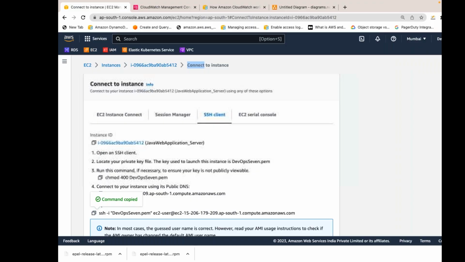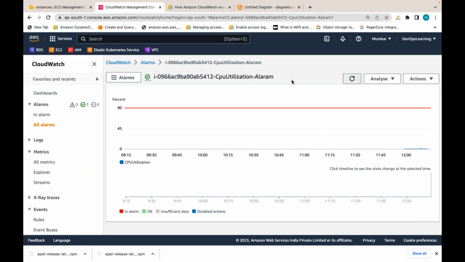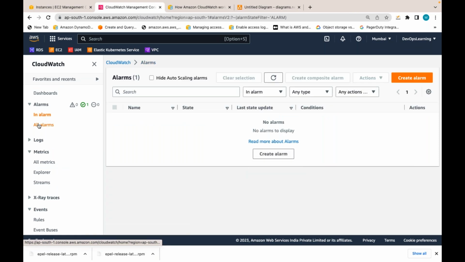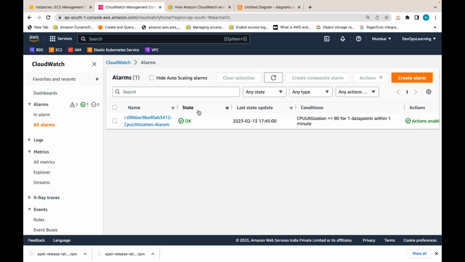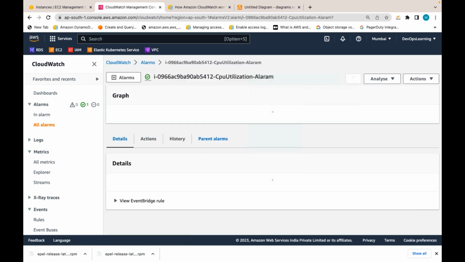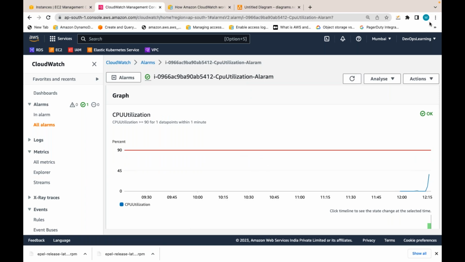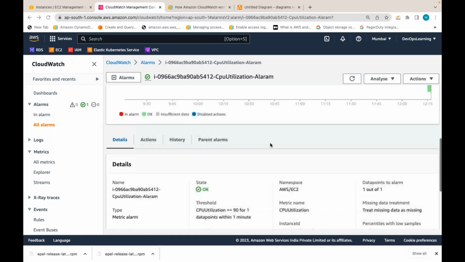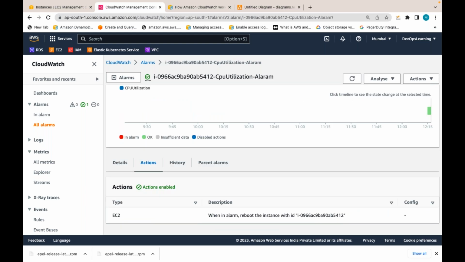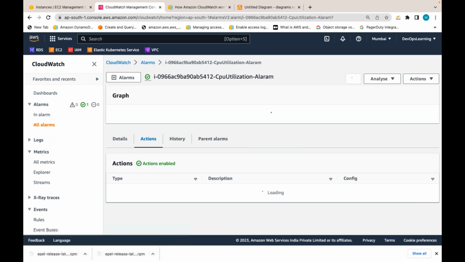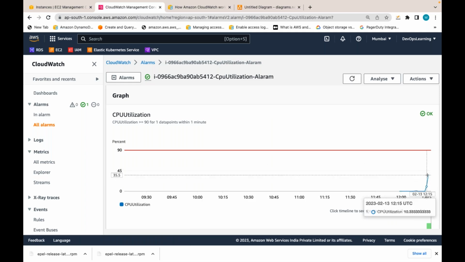Now you go to your EC2 instance, or you go to that CloudWatch alarm. Currently the alarm is in OK state, because the CPU utilization is under threshold as of now. But it has started spiking up because I am putting the CPU stress. The moment it goes above this 90, as per this CloudWatch alarm, I am taking some action: the EC2 instance will be stopped and started, because I enabled the EC2 reboot action. So let's wait for this.